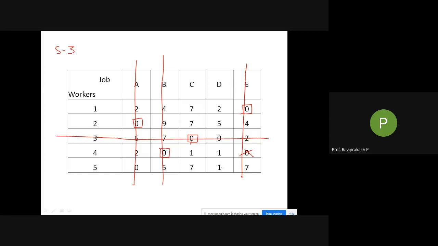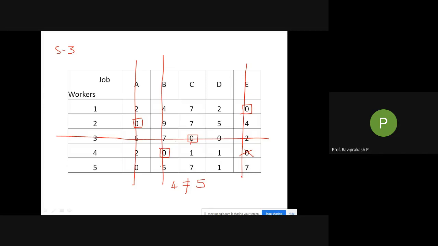Next, what we need to do is check whether the number of marked rows, that is squares that you have marked, how many are there? 1, 2, 3, and 4. I'll write 4 here. It should be equal to the number of rows or columns. How many rows are there? I'm having A, B, C, D, E, that is 1, 2, 3, 4, 5. So 4 is equal to 5? No, it is not equal to 5. In most of the cases, you will get 4 equal to 4 or 5 equal to 5, and the sum is over.